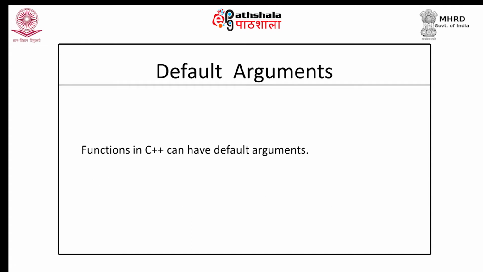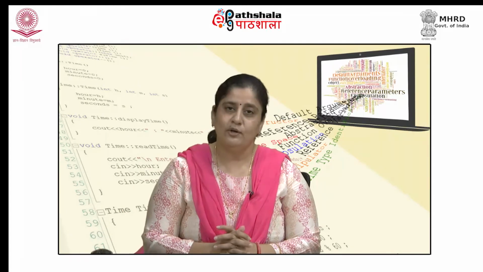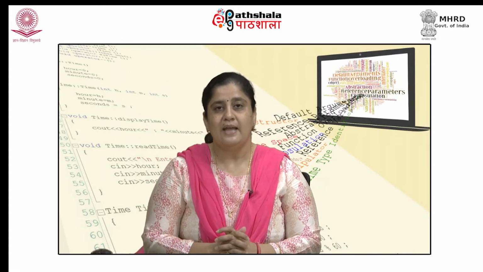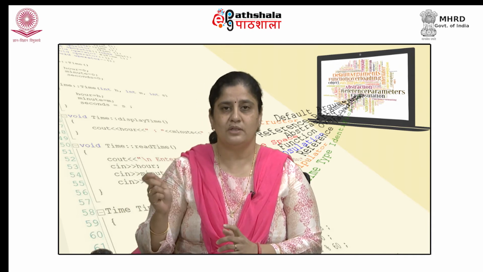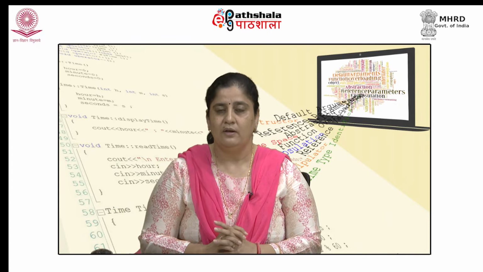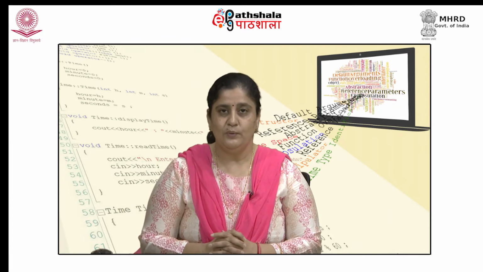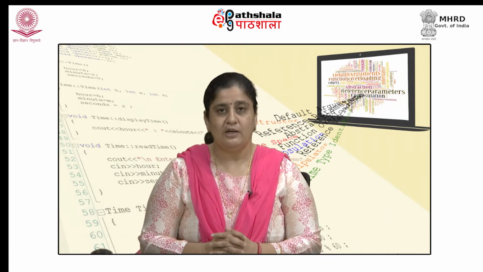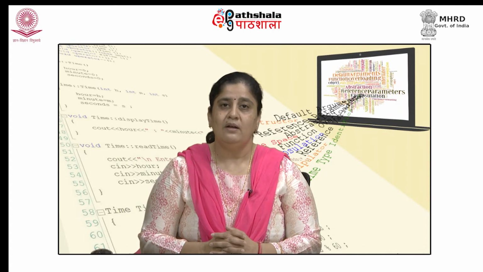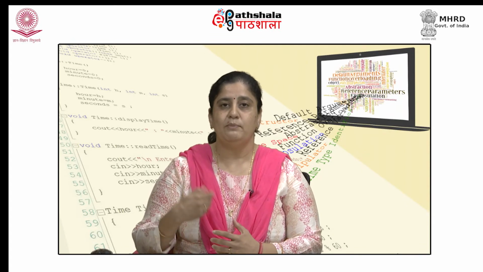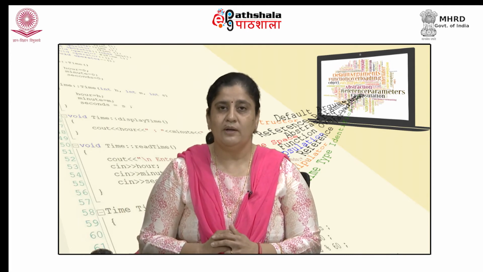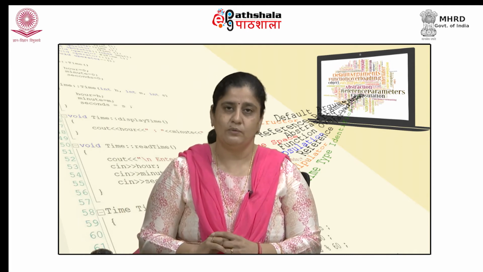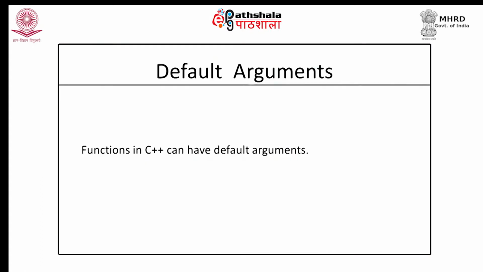Well, in C++ we can have default arguments. You may recall what default arguments are. It is possible that in a function definition we may provide some default values to some of the arguments. What is the meaning of default value? A default value is the value that needs to be used when the value for that argument is not provided by the user. So, if the user does not provide the value for that particular argument, the default value would be used. Let us see an example to make it more clear.